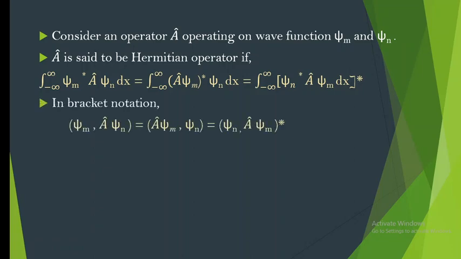Then the same thing can be denoted in bracket notation also. Here it is the inner product of xi m and A cap xi n, which is equal to the inner product of A cap xi m and xi n, which is equal to the conjugate of the inner product of xi n and A cap xi m.